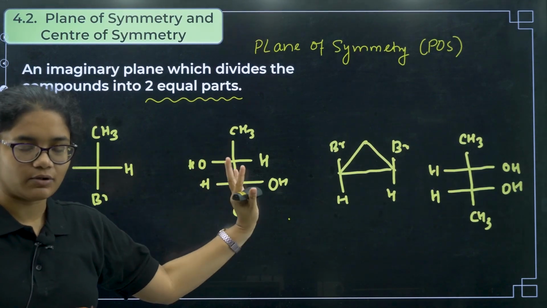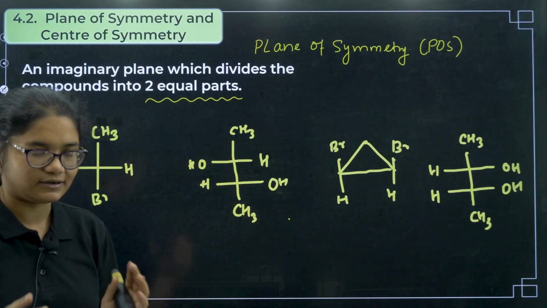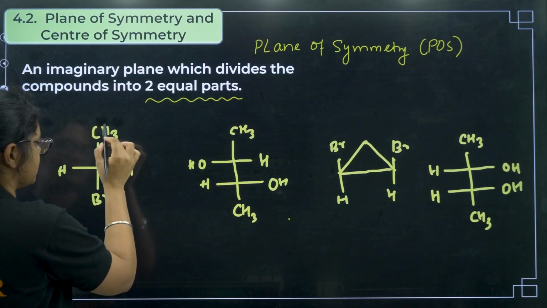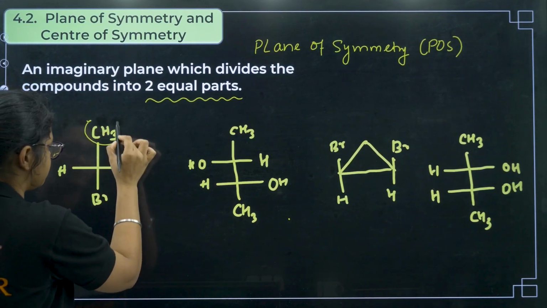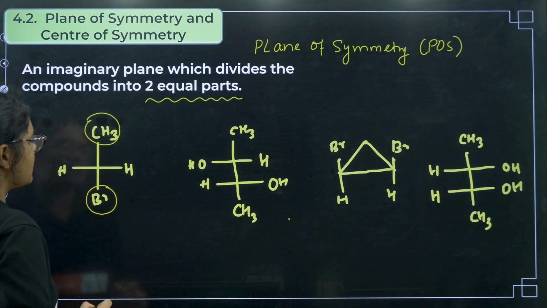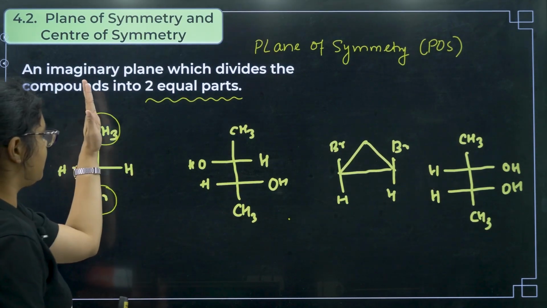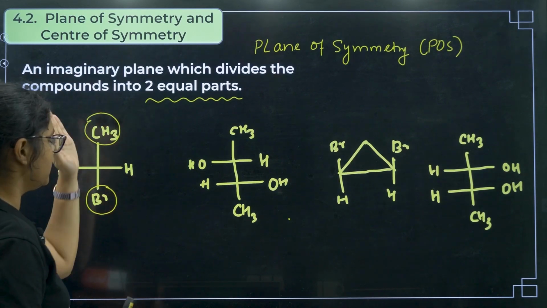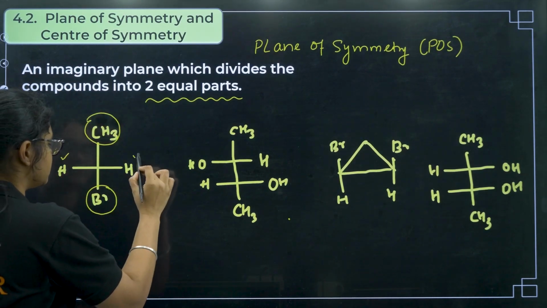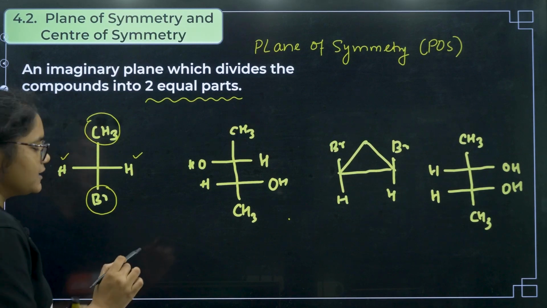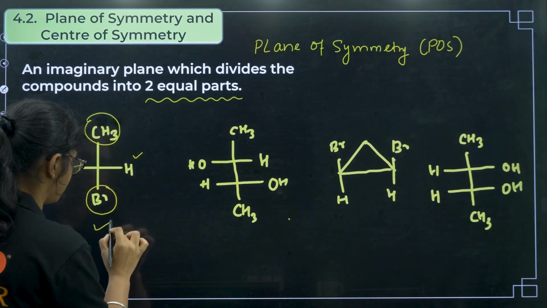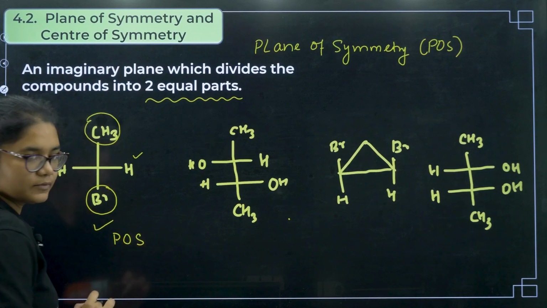Now why we are studying all these things, I'll tell you. Just for now understand this one. Let us see this particular example. When you do this question, imagine this as spheres. If you pass a plane like this through this molecule, can I see that on both sides there is hydrogen, right? So both sides are equal. So yes, this molecule has a plane of symmetry.